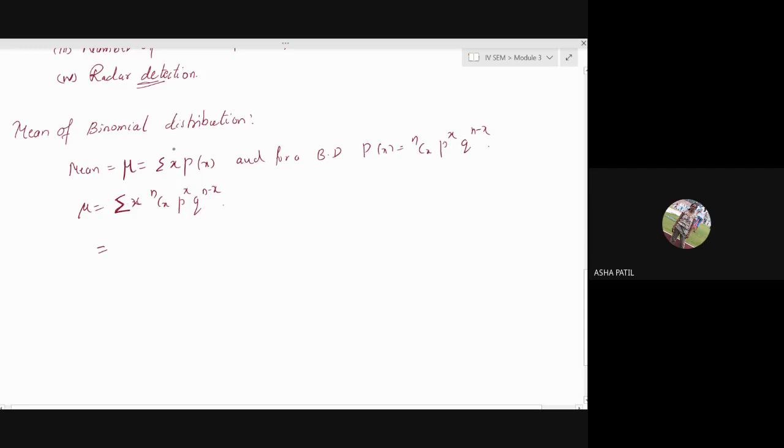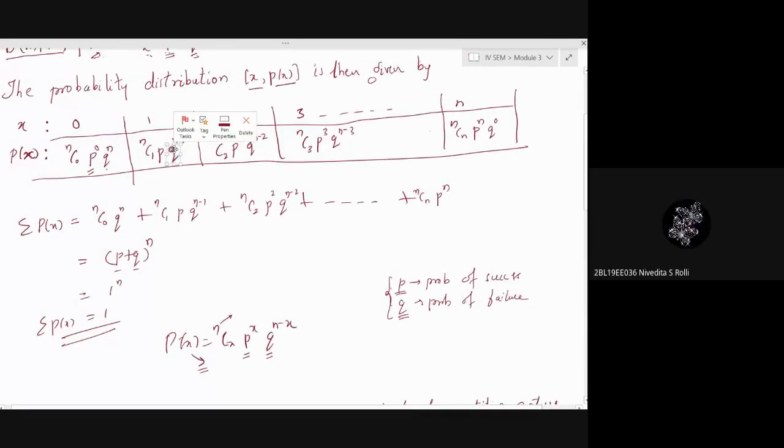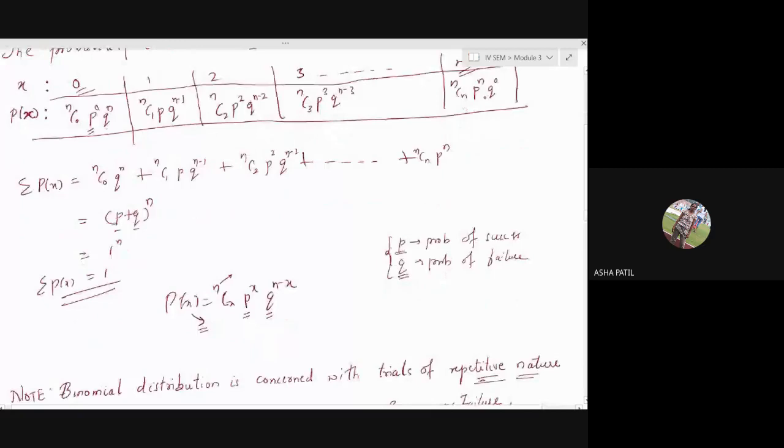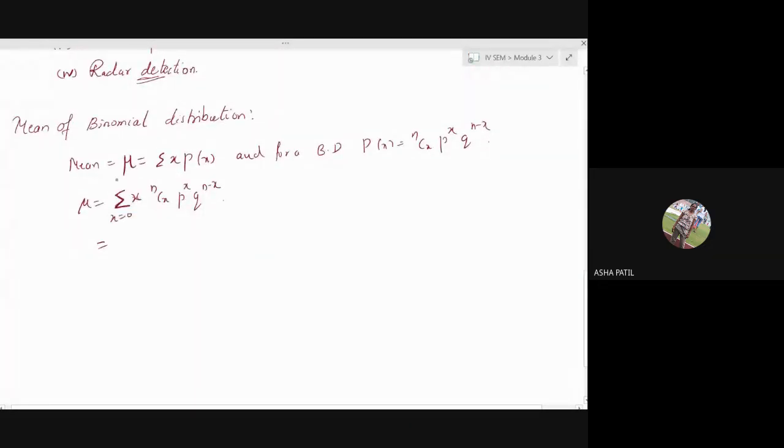What did we vary here? X varies from 0 to n. So, summation x taking the value from 0 to n, x into p of x. We have just substituted the p of x function, that is, the binomial distribution function.